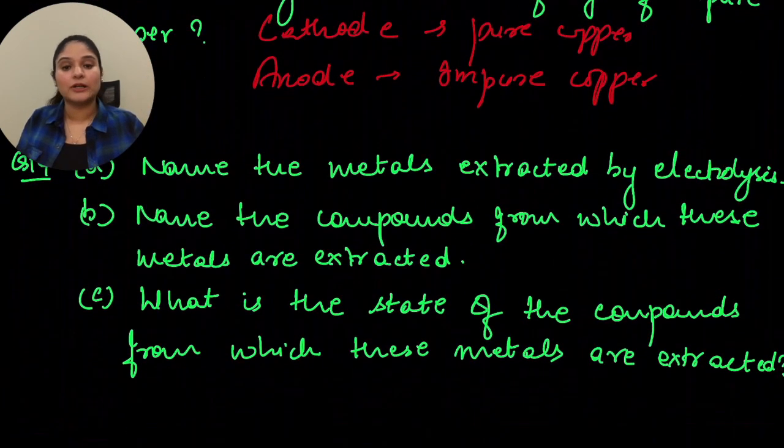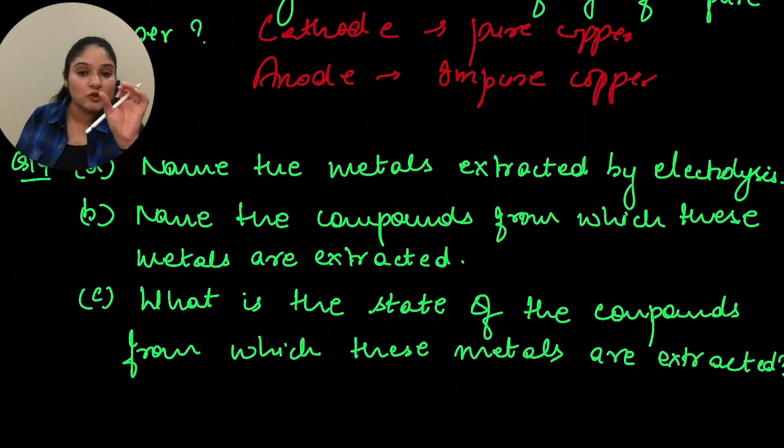Then the next is, name the compounds from which these metals are extracted. So these metals are generally extracted from the chlorides. So you'll have to name the compounds. If in the first one you gave the example as sodium, potassium, magnesium, in this case you'll say sodium chloride, magnesium chloride, potassium chloride. Okay.